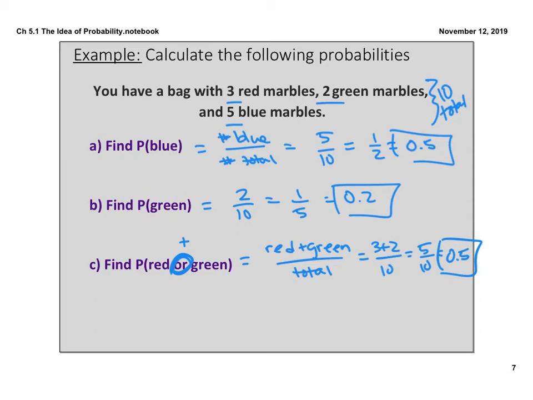So those are just very basic instances of probability. This is nothing to do with simulation. This is just basic probability. Successes to total. You're always thinking successes to total.